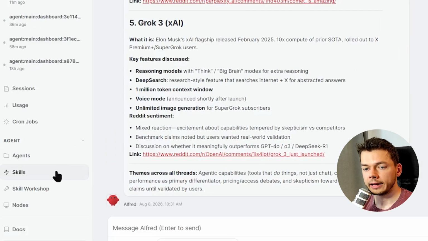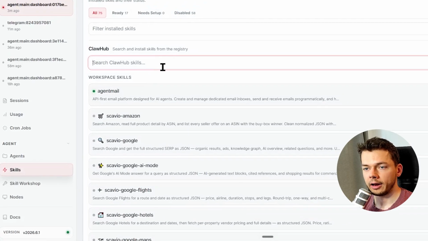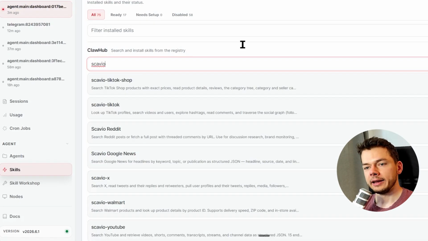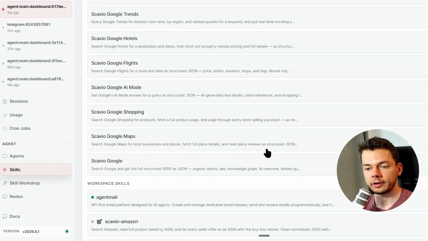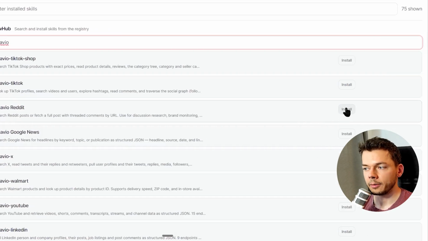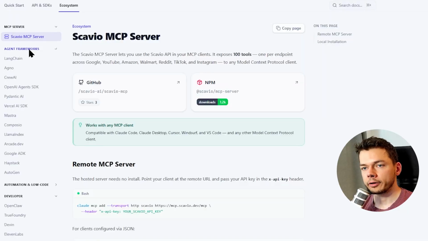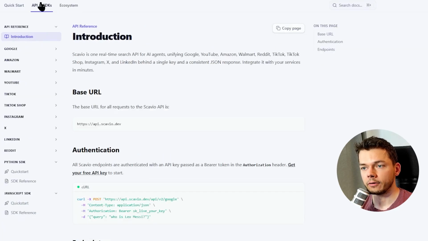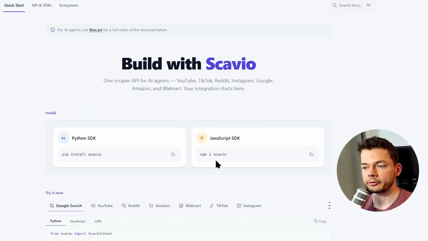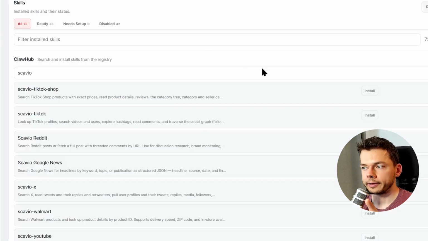In OpenClaw, let's go to the Skills tab, and here on ClawHub, search for Scavio. There are a bunch of them available for different platforms. You can install all of them or just the ones you need. Just click on the install button right here. But again, this works with any AI agent. Depending on which one you use, there are skills, packages you can install, there is an MCP server, an API, so no matter which agent you use, you can access this tool. There are even SDKs for Python and JavaScript if you are building an app, but if you're using OpenClaw, just install the skill, you don't need anything else.